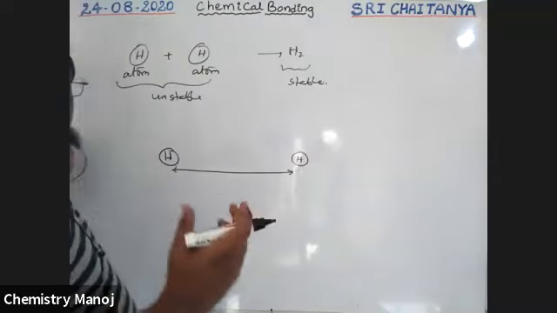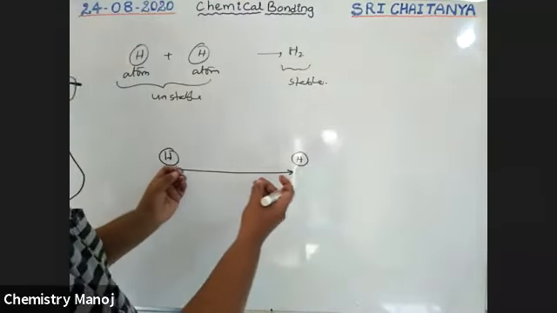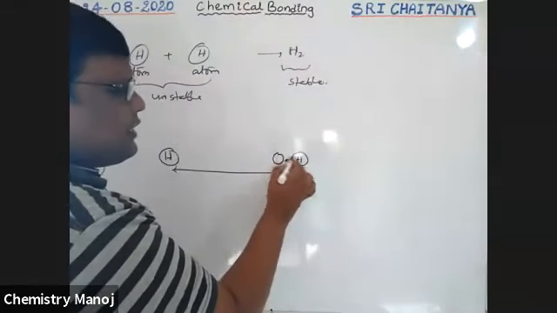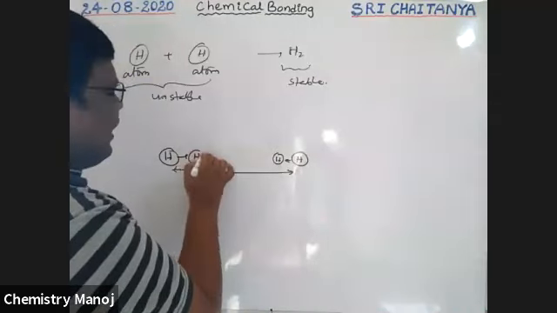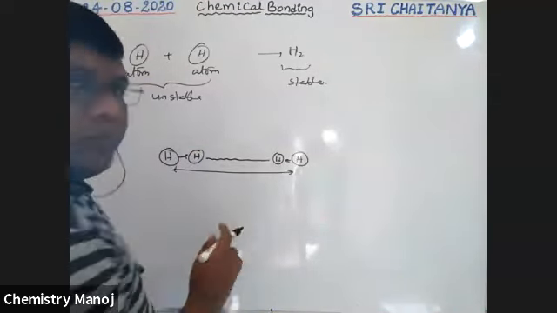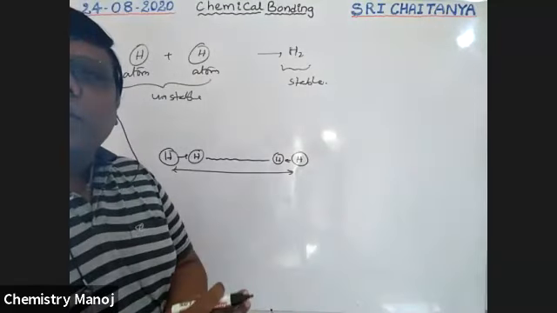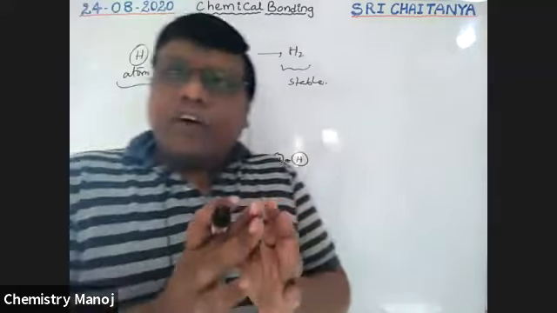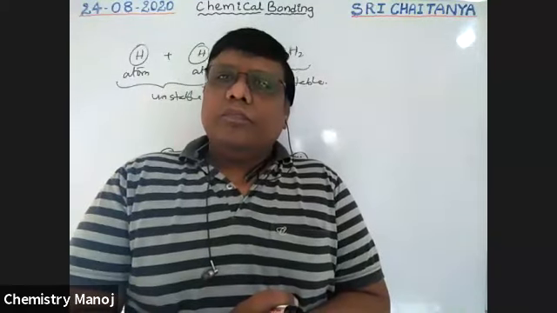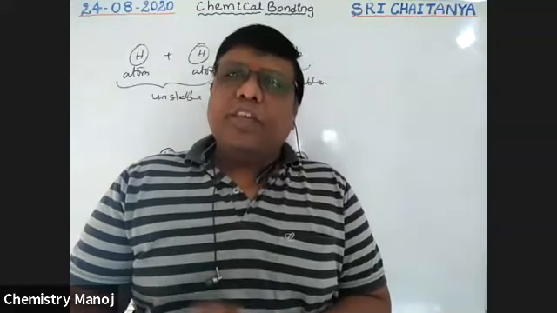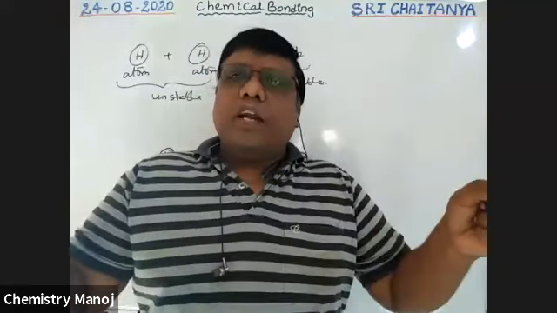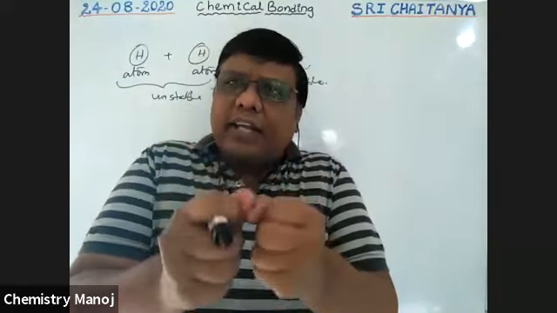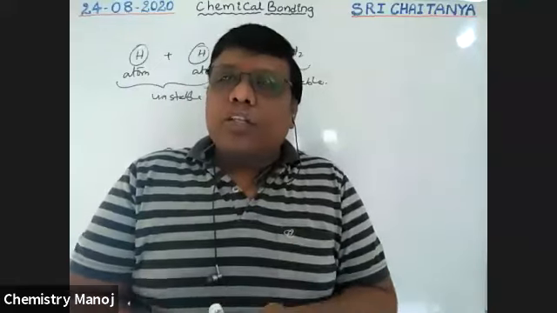Now we are trying to bring those atoms together. After they attain a certain distance, this one is moving like this, and this one is moving like this. When atoms are far away from each other, there is an attractive force between those atoms. When atoms are far away, attraction dominates. When they are very near to each other, repulsion dominates.